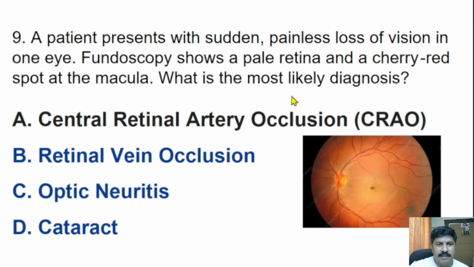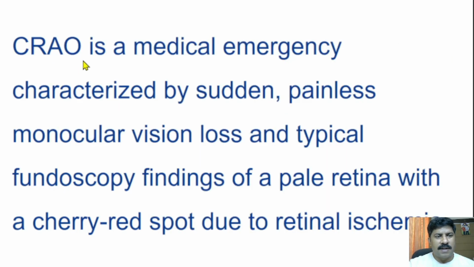In that condition, there will be sudden painless loss of vision in one eye. Fundoscopy shows a pale retina and a cherry red spot at the macula. Pale retina is usually because the blood supply is occluded with some thrombosis or something. So that condition is known as central retinal artery occlusion. Central retinal artery occlusion is a medical emergency characterized by sudden painless monocular vision loss and typical fundoscopy findings of a pale retina with a cherry red spot due to retinal ischemia.